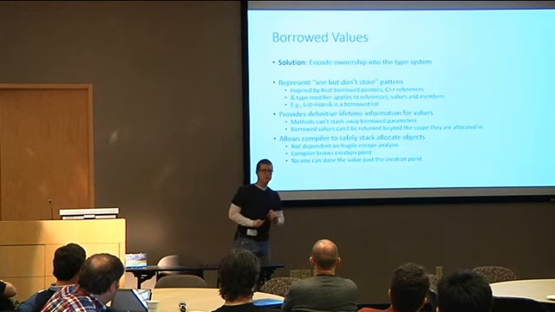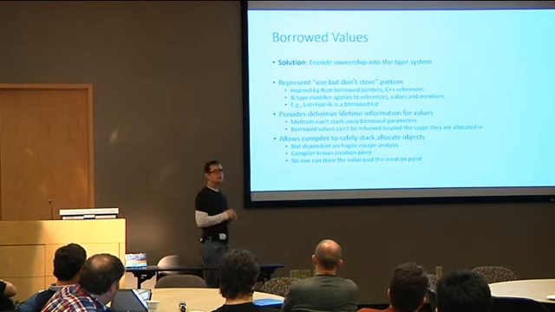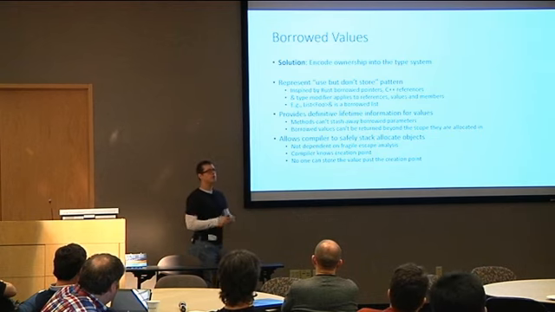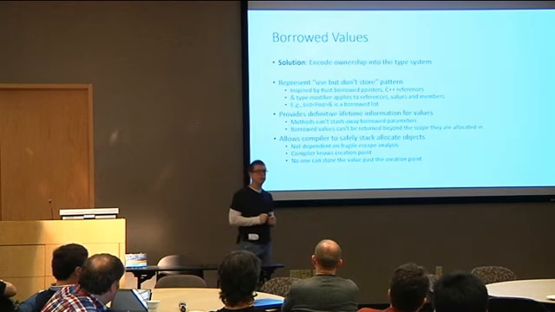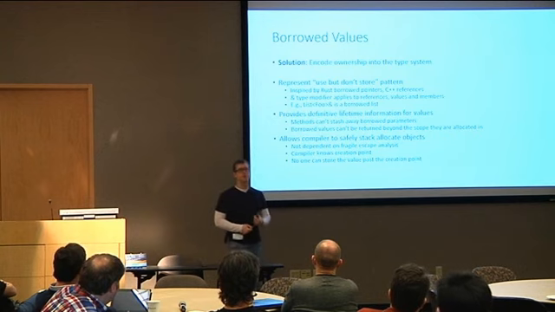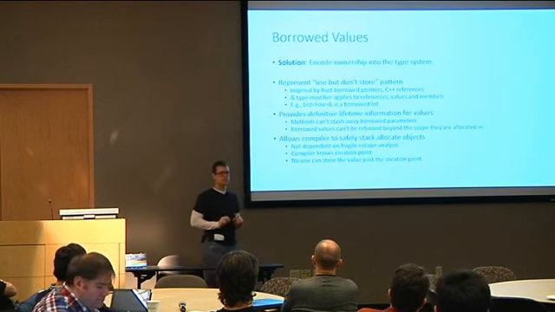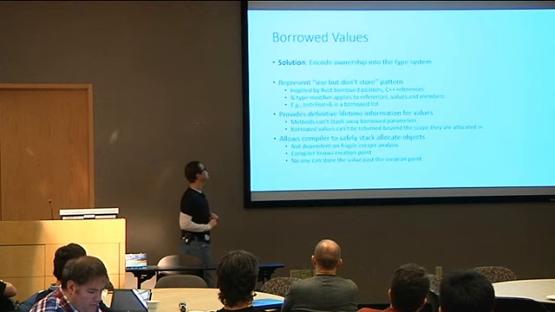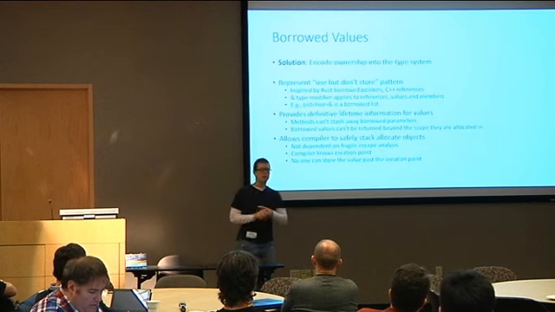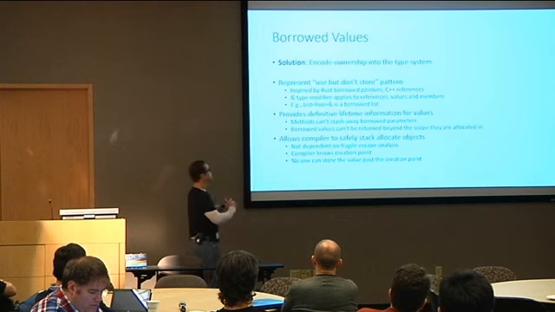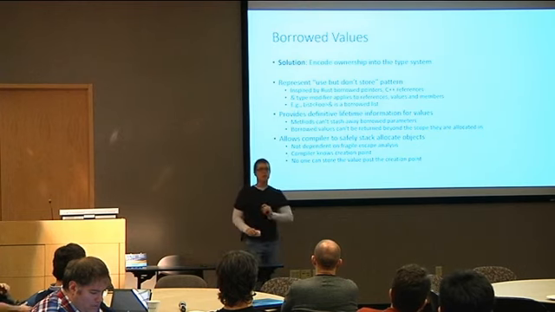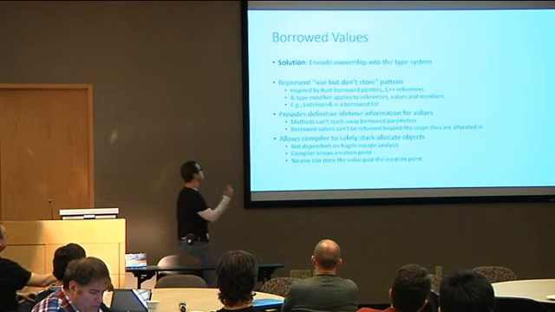The way we represent the use, we basically have this thing we now call borrowed values, and it represents the use-but-don't-store mantra. I'm going to give you this type. You can use it. You can use this list, clear it, add to it, do whatever you want, but you cannot hold on to this list. You must give it back to me when you are done. This is heavily inspired by C++ references and Rust borrowed pointers. And as such, we are using the ampersand syntax to signify this.